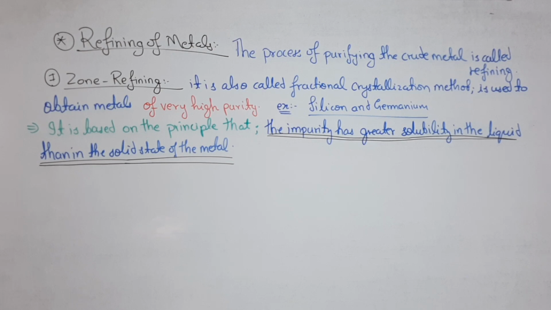What is written over there, that zone refining is also called the fractional crystallization method, and it is used to obtain metals of very high purity. Example, those of semiconductors, silicon and germanium. What is the principle? Very important, it can be asked for 1 mark. It is based on the principle that impurity has greater solubility in the liquid than in the solid state of the metal.